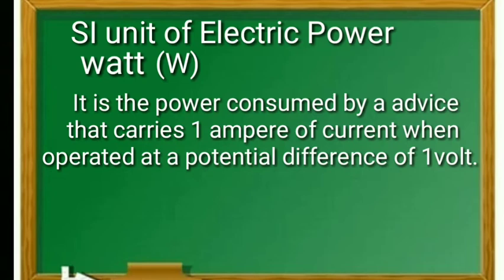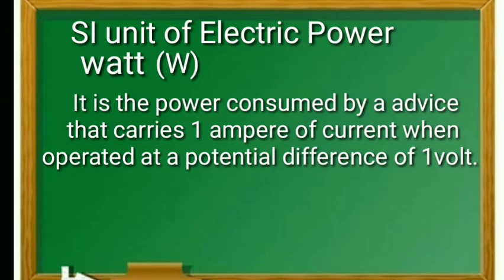Power consumed by a device that carries 1 ampere of current when operated at a potential difference of 1 volt. Thus, 1 watt is equal to 1 volt into 1 ampere, which is 1 VA.